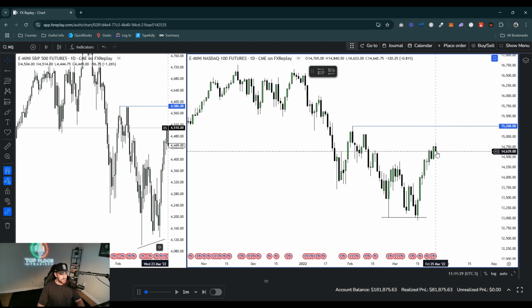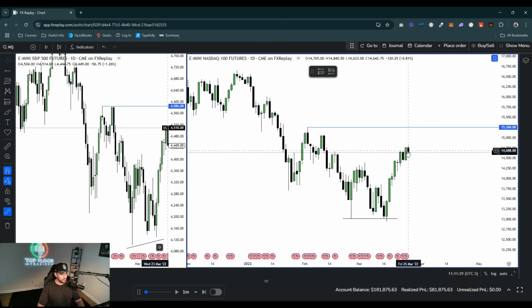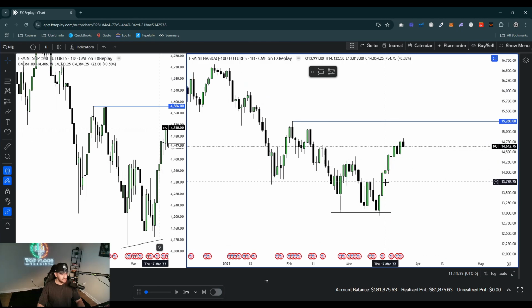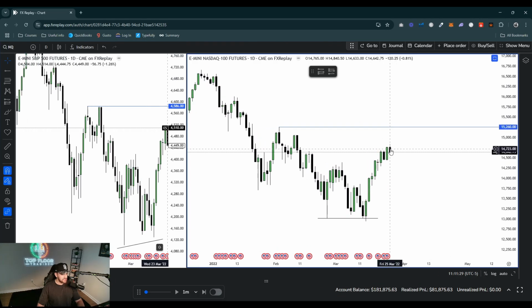So we're displacing higher. What I'd like to see here on the weekly opening is an open low, maybe into a fair value gap down here, maybe into this change in delivery right here, or into one of these order blocks or breaker block on the daily. I like to see, ideally, the week open lower first and then push higher.